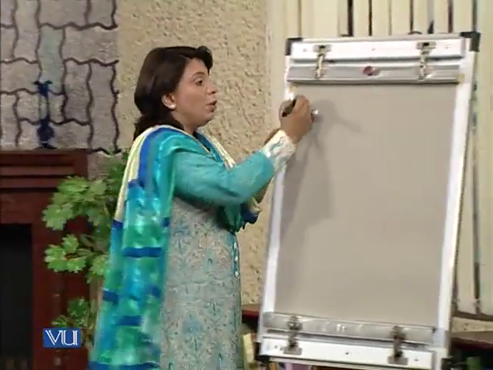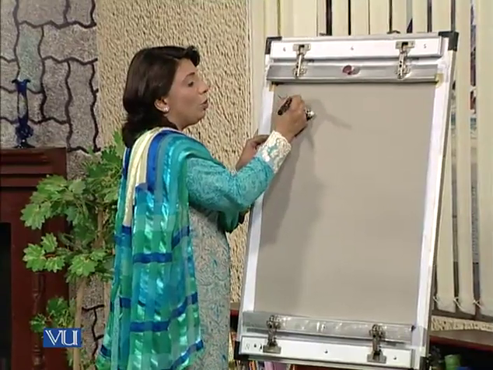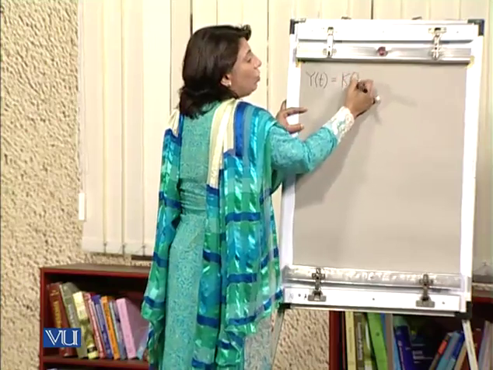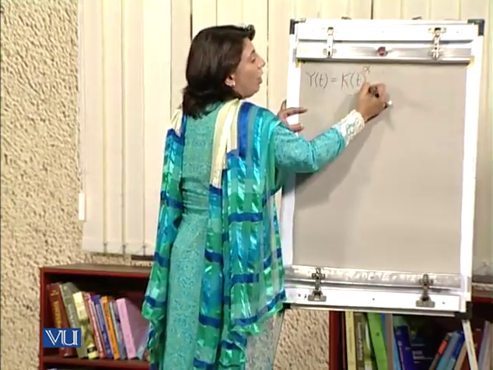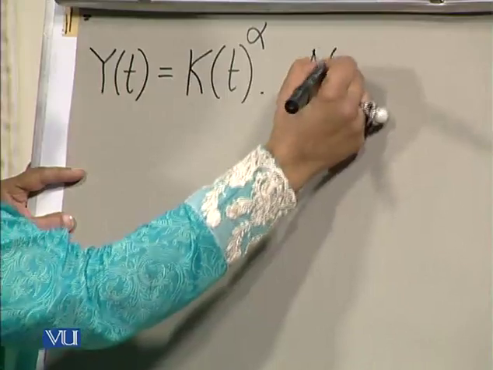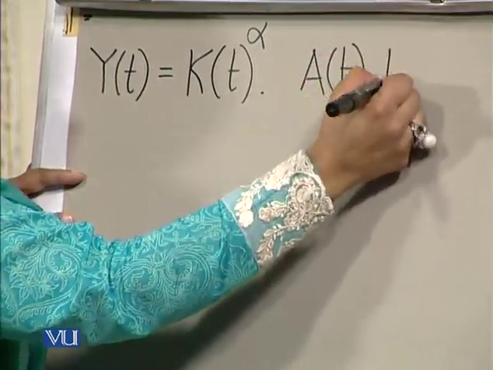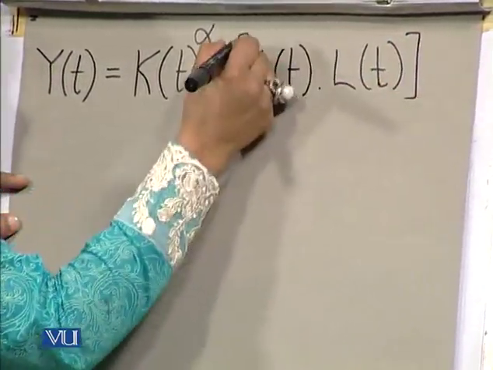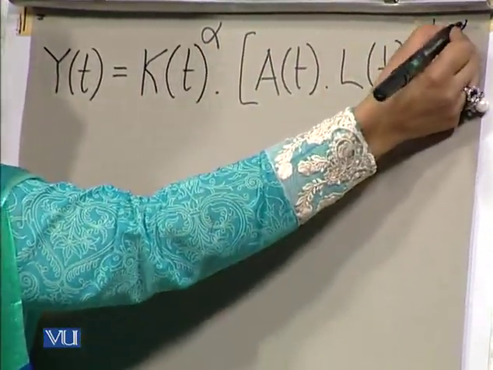If we write down the production function equation, or the total income equation, as Y_t equals K, which is a function of t, raised to the power alpha, times A, which is again a function of t, times L, which is again assumed to be a function of t, and both of these are raised to the power 1 minus alpha.